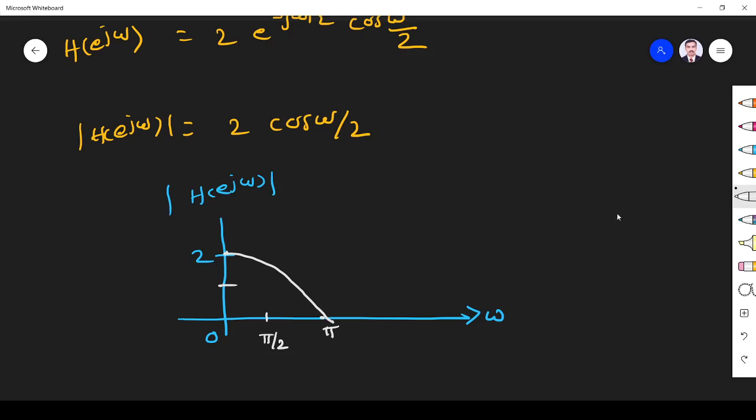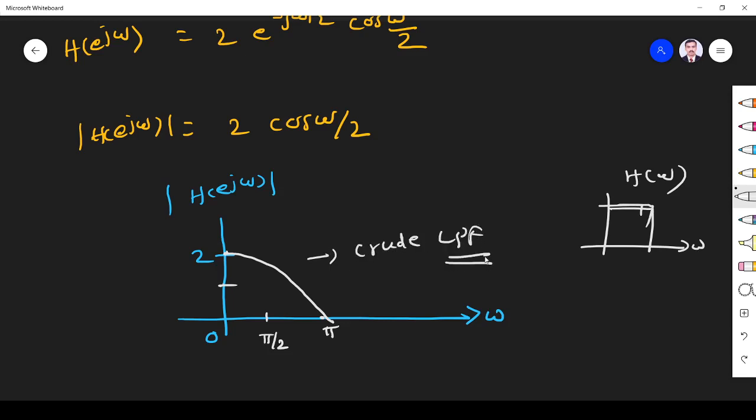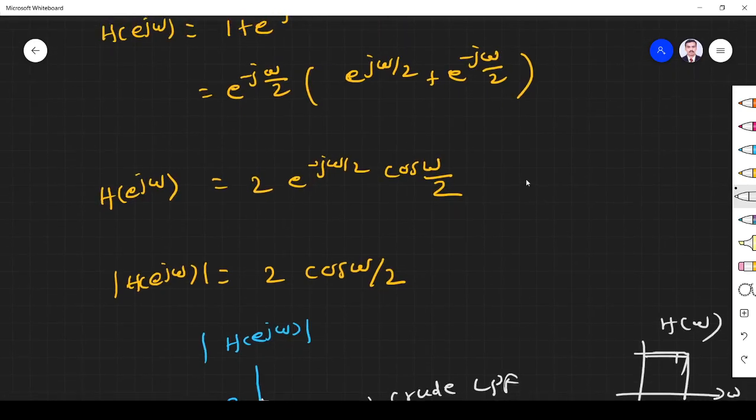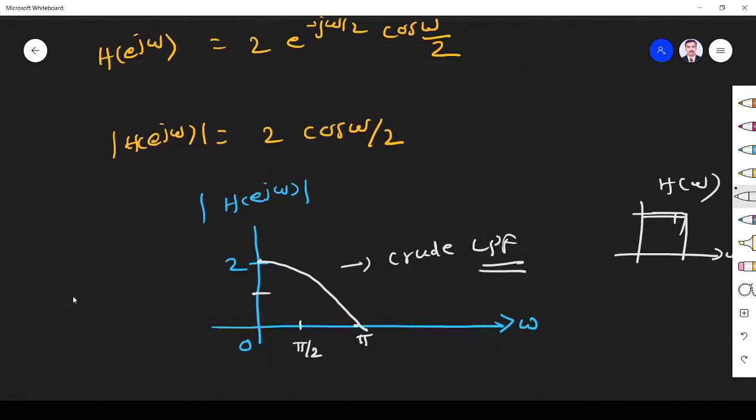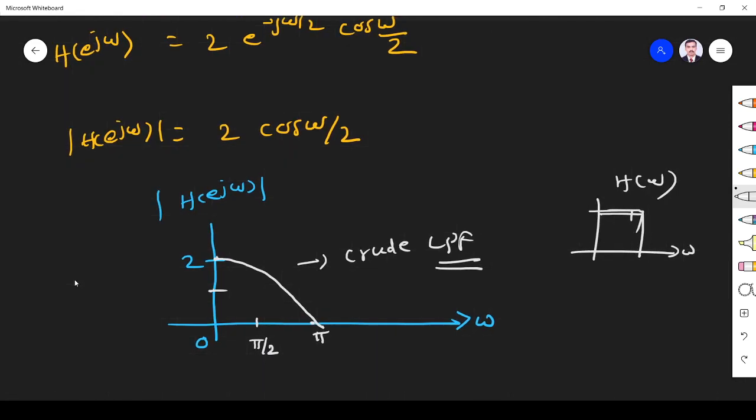So you see, it has the character of a low pass filter. This is an ideal low pass filter, and here it is a crude or practical low pass filter, because averaging is low pass filtering. So this is a crude low pass filter, right? See, with one problem we can understand the whole thing. So this is what we study, right? Signals and systems is a very easy subject, so you can understand everything in a simple way.